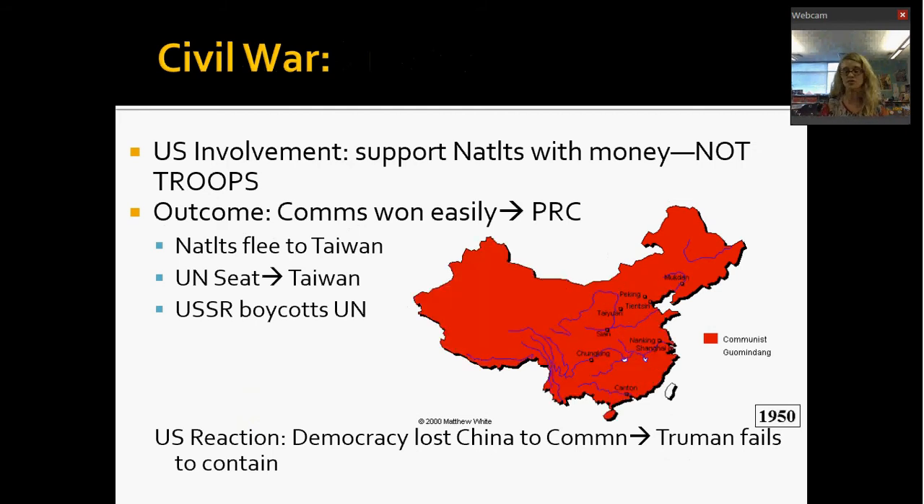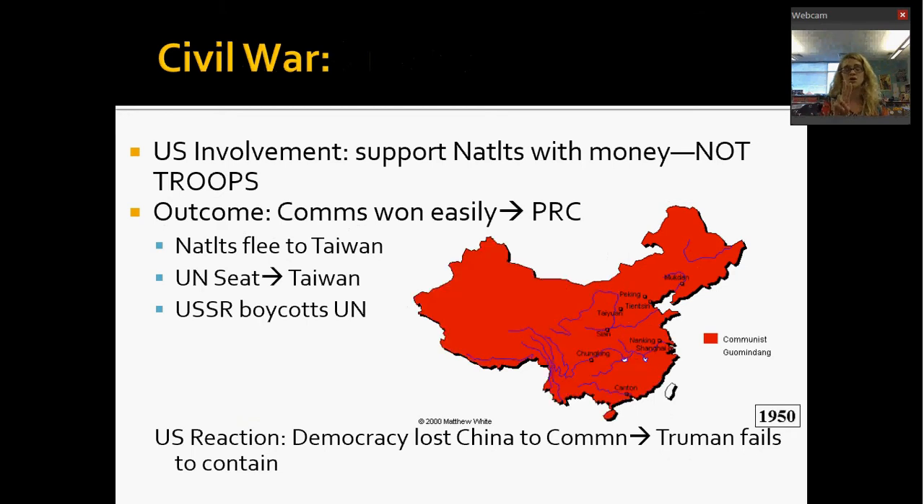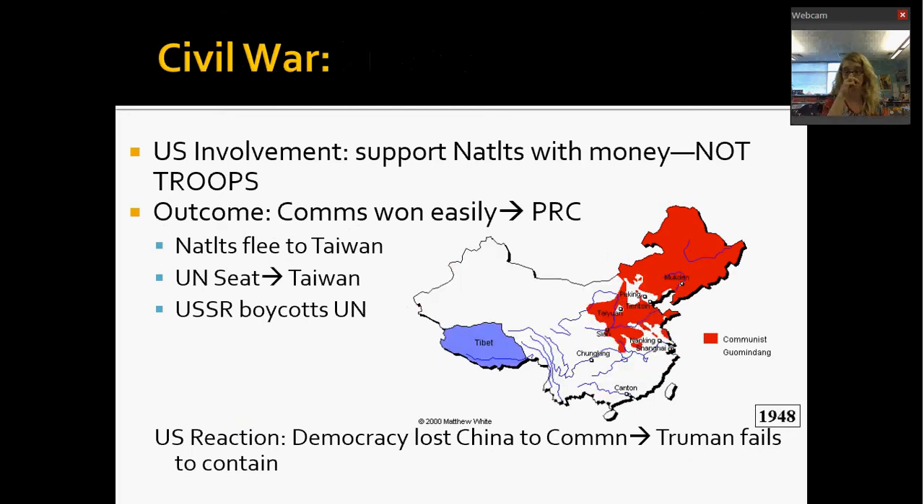The USSR, the Soviet Union, is so upset about this that they choose to boycott the United Nations and refuse to come and participate. This is actually going to be really important as well. So you need to remember Taiwan takes China's seat on the Security Council, and the Soviet Union chooses to boycott the Security Council, okay?